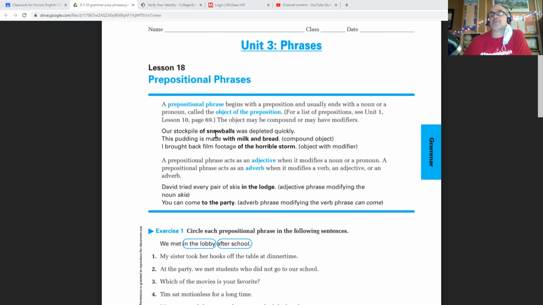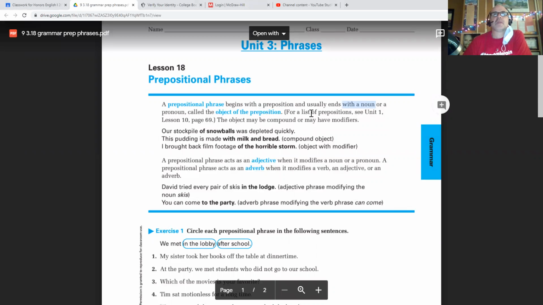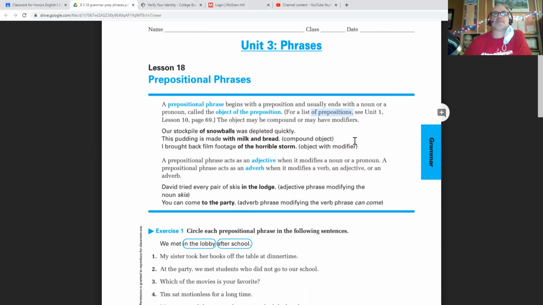It probably sounds familiar because you know what a preposition is. We talked about prepositional phrases just in context. They're all over the place, right? There's one right there, there's one right there, here's one right there, of prepositions. That's a prepositional phrase. They all act like adjectives or adverbs. If they act like an adjective, the prepositional phrase modifies a noun or a pronoun. If they act like an adverb, then they modify a verb, adjective, or adverb.